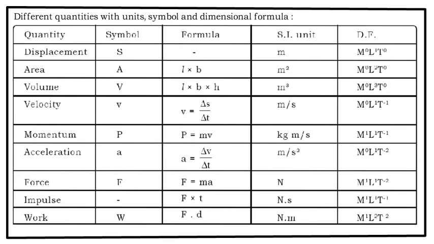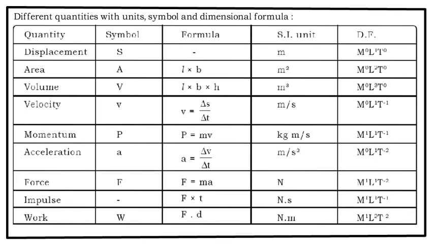Area. Now, the symbol for area is capital A. Length into breadth is the formula for area. Length is measured in meter, breadth is measured in meter. So, the product of that is meter square. So, to express area, I have used the meter 2 times, meter into meter.